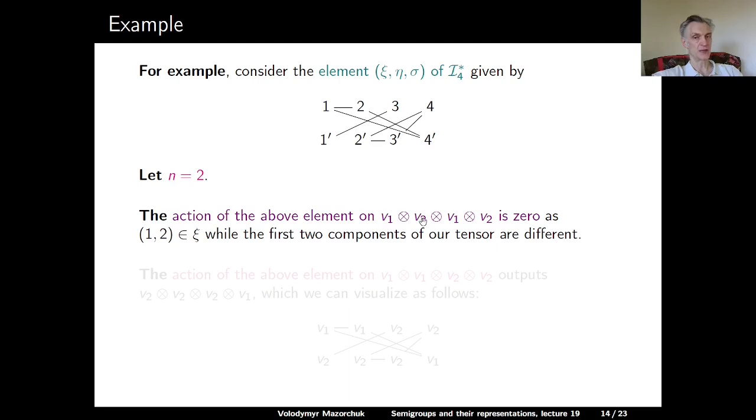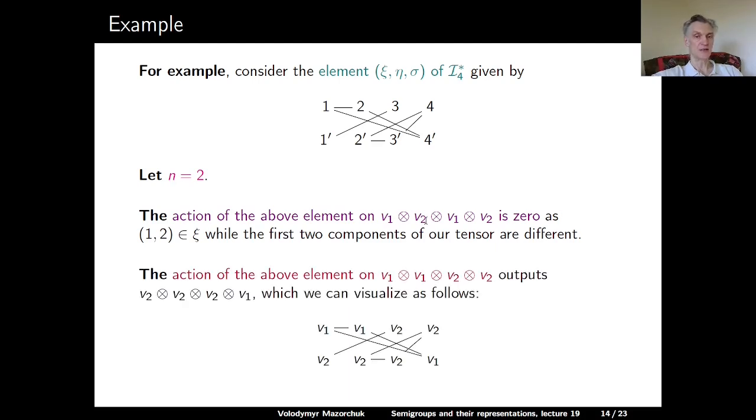So we have v1 and v2, so the outcome is 0. On the other hand, if we take the element v1 tensor v1 tensor v2 tensor v2 and apply our diagram to it, we get the element v2 tensor v2 tensor v2 tensor v1.